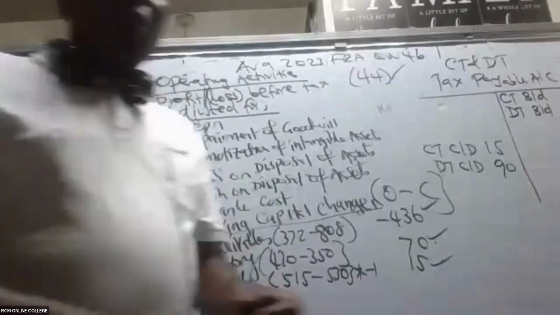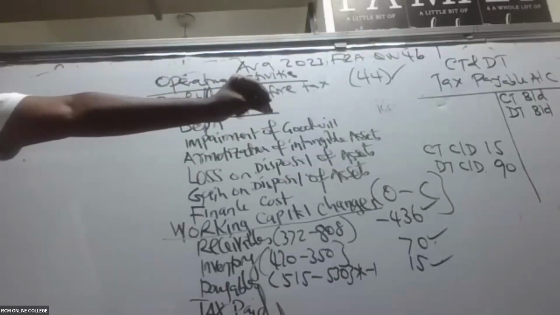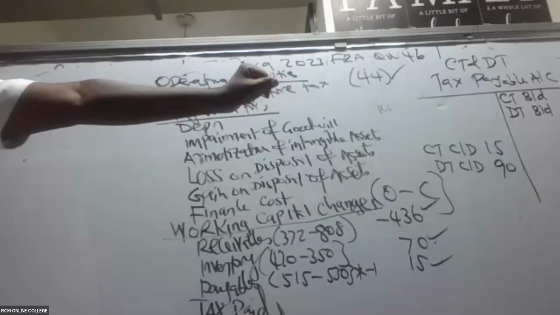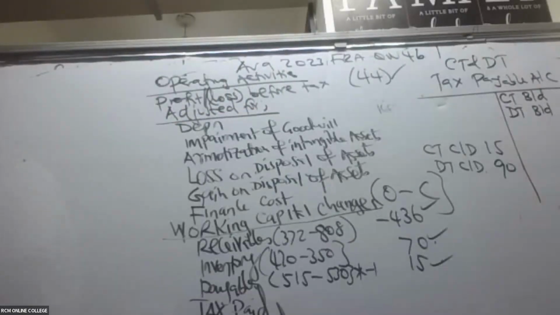So first of all, please ensure that if you're doing your T account like that, please capture it like that. If you're doing a deferred tax account, or rather your tax payable account, capture it like that, and then we talk business.